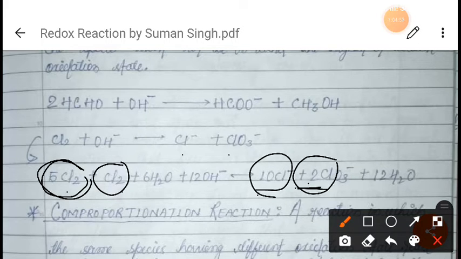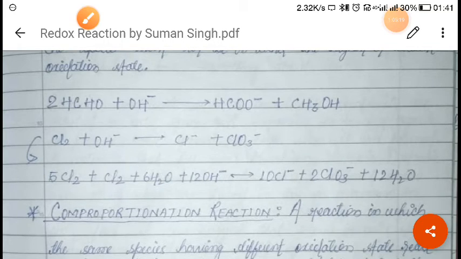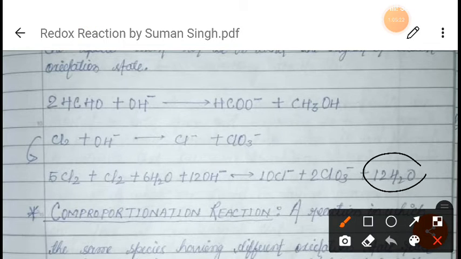After that, oxygen. You will see oxygen is 3 times 2, that is 6 here, and here oxygen is 1, right? So to balance the 6 oxygen, first of all we will add 6 H2O here. Now since we have added 6 H2O here, the oxygen on this side has changed: 6 plus 12, that is 18, right? So to balance this, we will add 12 H2O here. Now you can see 12 oxygen here and 6 oxygen here, so 18 oxygen, right?